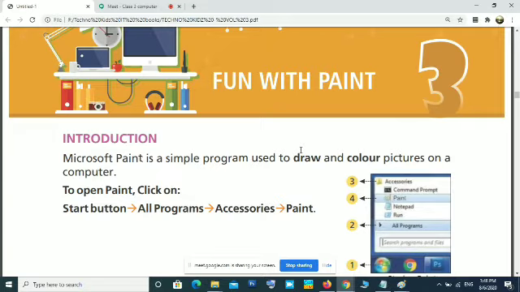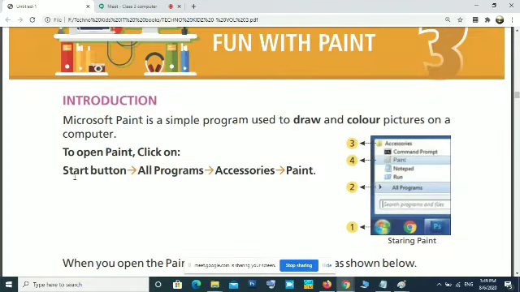In the accessories group, you can see Notepad, Paint, and so many other tools that come with the Windows operating system. So if you want to draw some pictures, if no other applications are there, you can use this tool. Some standard tools are provided along with the operating system. If you want to draw a complicated drawing, you have to buy another software. Using Paint, you can draw simple pictures.